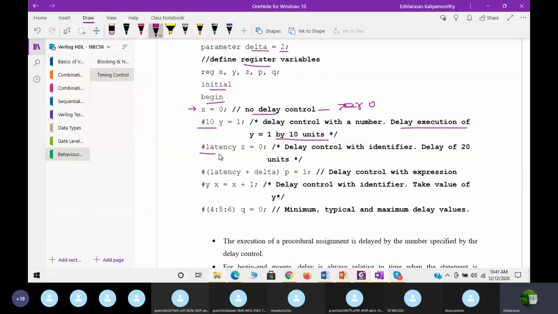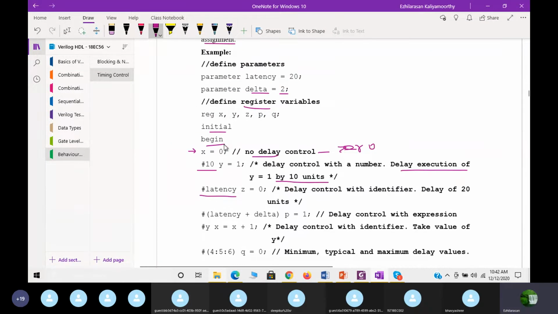Next you see #latency. The #latency is equal to 0. You need to know what the value is. This expression is given as a latency, but already the delay is controlled with the identifier. See, this is the identifier actually. So it's a delay of 20 units. How is it 20 units? Because here we specified the parameter latency is 20. See, that identifier only we are using here. So automatically z will be equal to 0. There is a delay of 20 units actually.